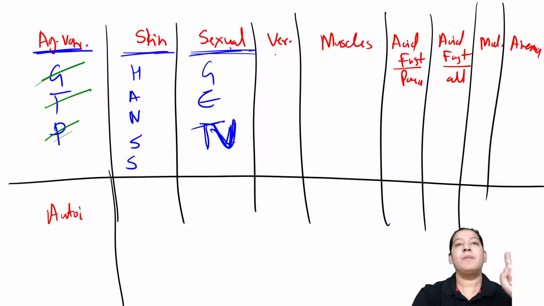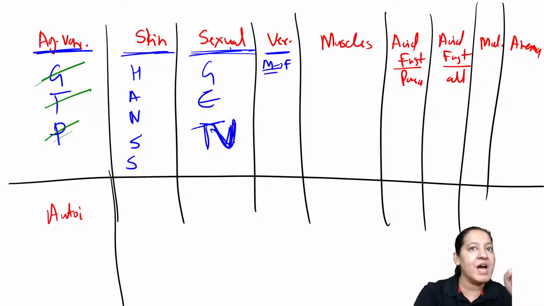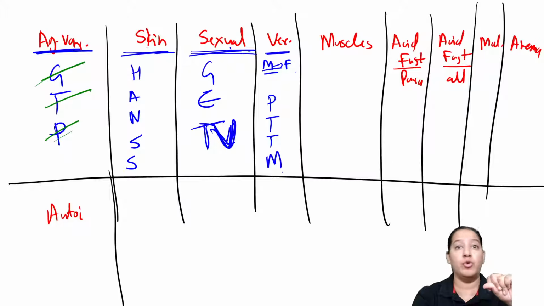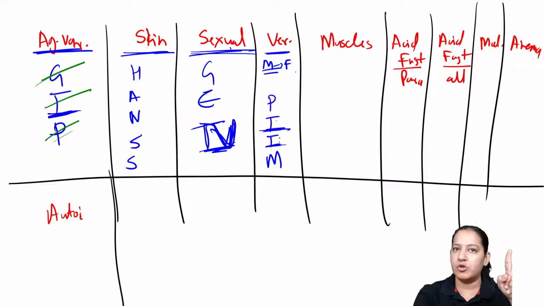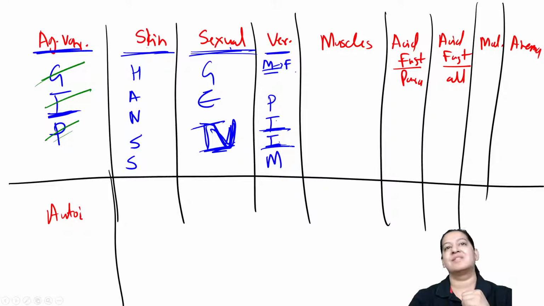That is the sexual route. Tell me the name of the parasites which enter by vertical route. Vertical means mother to fetus. From mother I will remember parent. Mother is a parent, mother to fetus, so parent to teacher meeting, PTTM. Parents usually go to PTTM, you know, so all the parents know what is PTTM, right? They go to their children's school to attend their PTTM. So what are the two T's here? One of the T is Toxoplasma, the other T is Trypanosoma. Here is Trichomonas, here is Trypanosoma, and here Toxoplasma and Trypanosoma. Concentrate on the T's, concentrate on the T's.